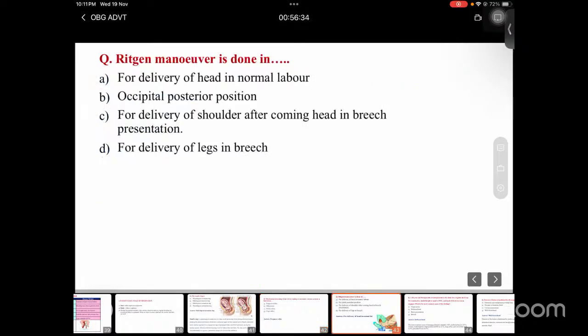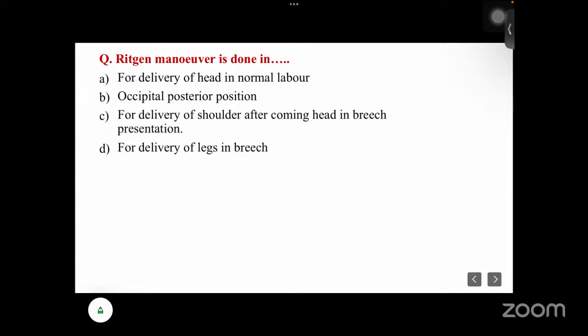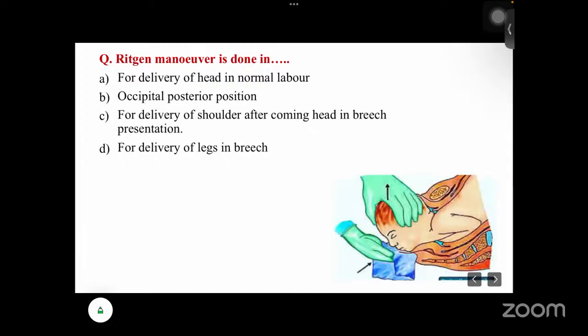Okay, next: the Ritgen maneuver is done in which case? For delivery of the head in normal labor, occipital posterior position, for delivery of the shoulder after coming head in breech presentation, or for delivery of legs in breech? Here, this one is called the Ritgen maneuver, that is for delivery of the head in case of normal labor.